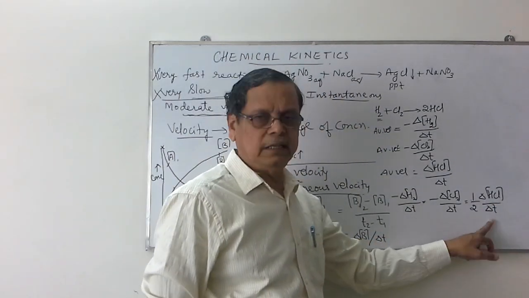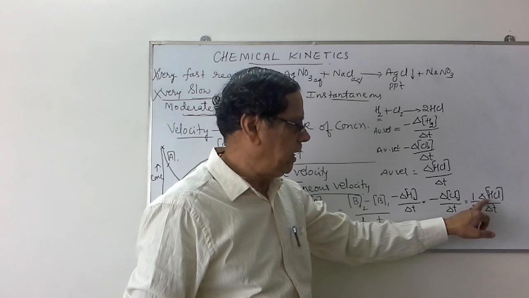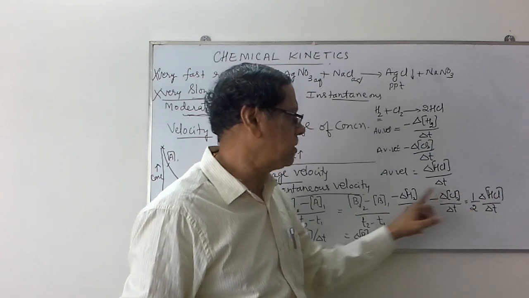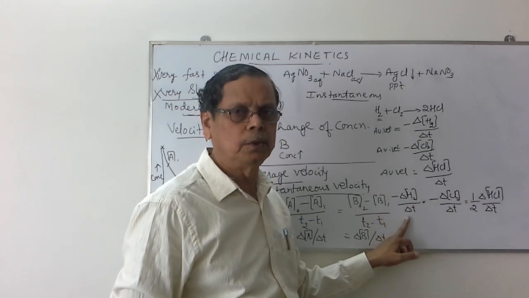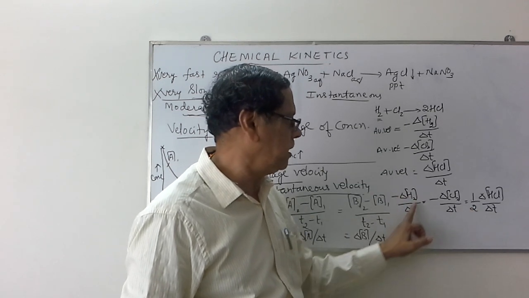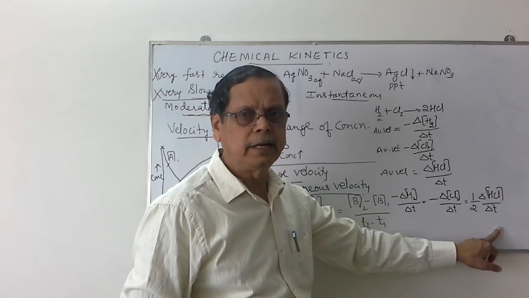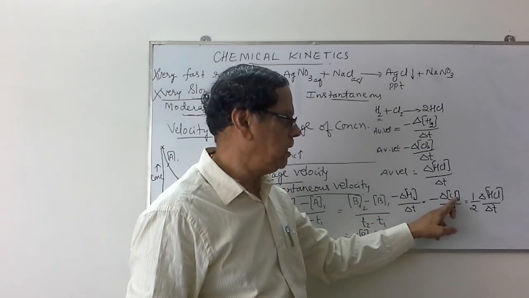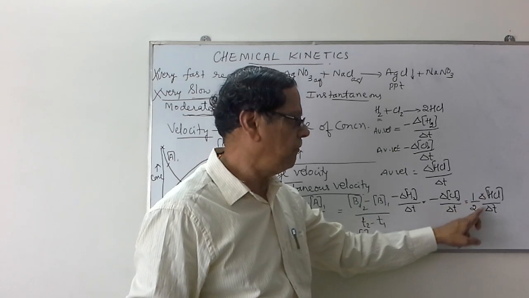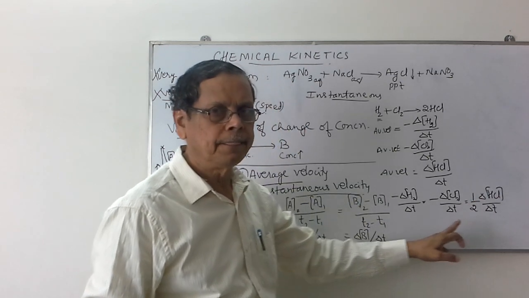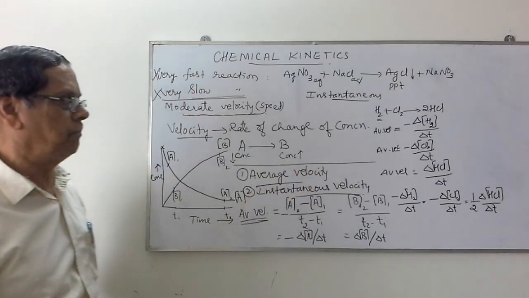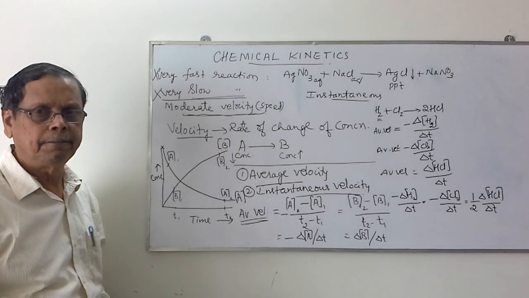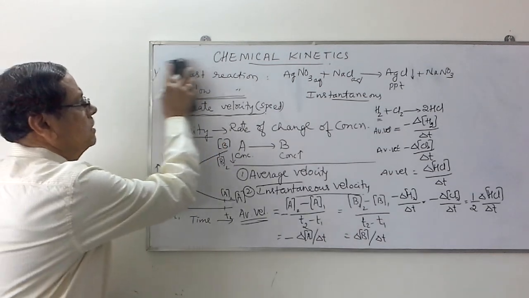Here is one important piece of information. If you consider rate of formation of HCl as delta HCl by delta T, it will be 2 times the decrease in the concentration of H2. That's why it will be 2 times minus delta H2 by delta T is equal to delta HCl by delta T. That's why we write minus delta H2 by delta T is equal to minus delta Cl2 by delta T is equal to half of delta HCl by delta T. So this is one particular example for the disappearance of hydrogen and chlorine to give rise to HCl. Now let us consider some more examples.